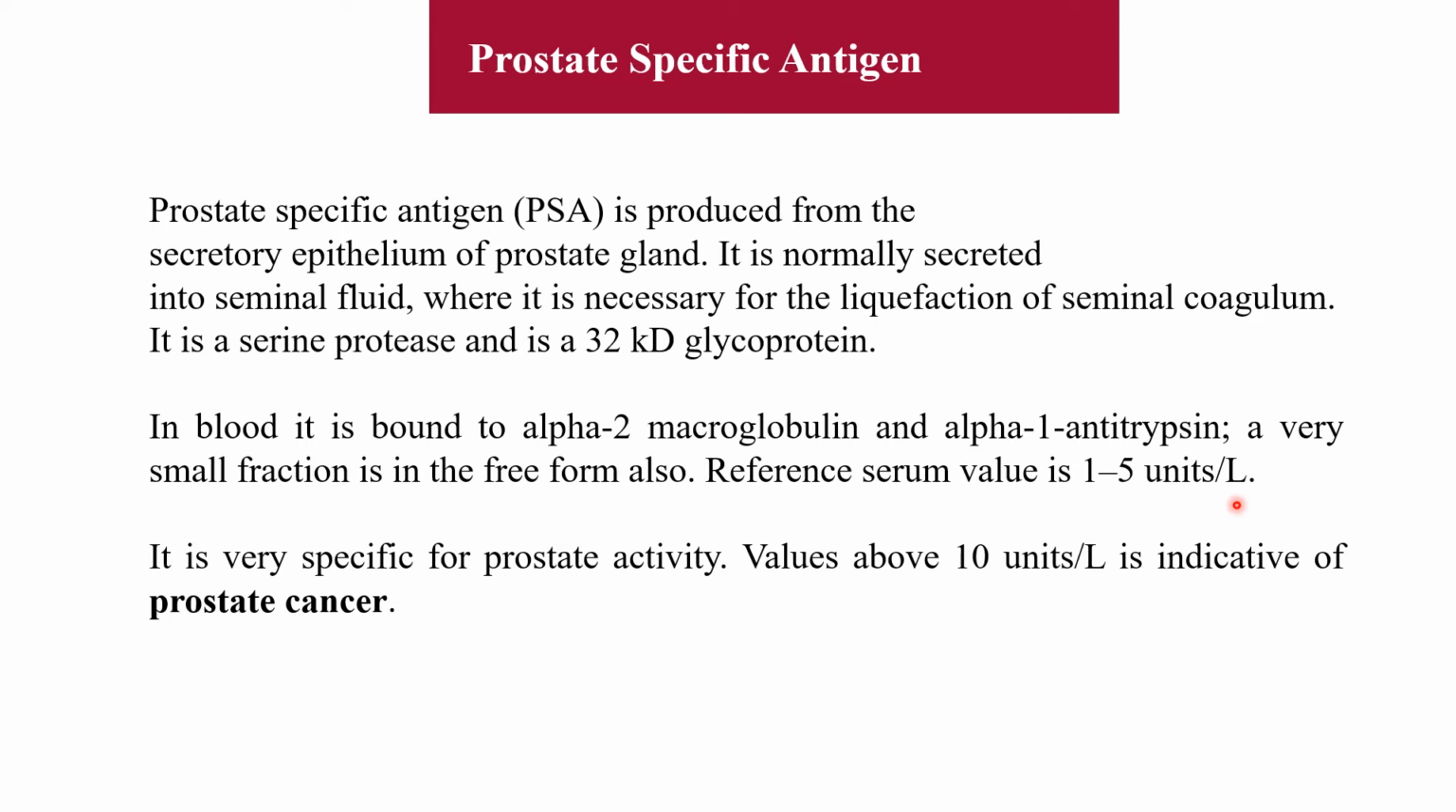per liter. So in blood it is bound to these two proteins, macroglobulin and alpha 1 antitrypsin, and a very small amount is in the free form. It is very specific for prostate activity. Values above 10 units per liter are indicative of prostate cancer. So what are the markers for prostate cancer? One is acid phosphatase and the second is prostate specific antigen.